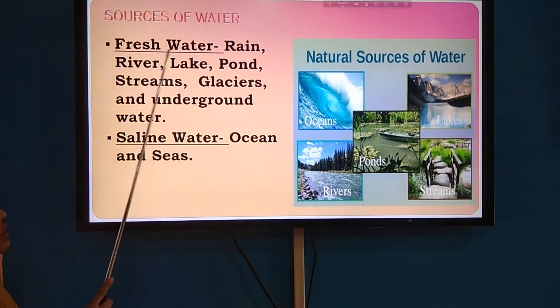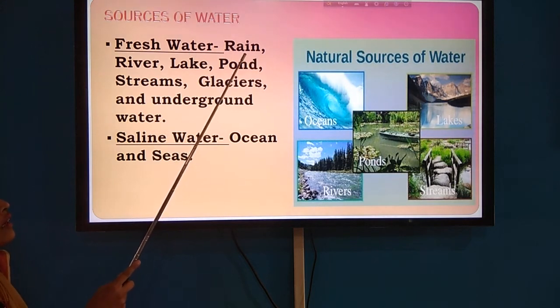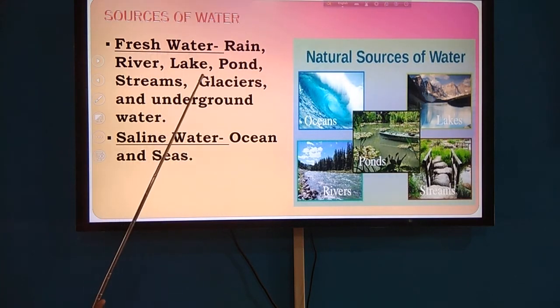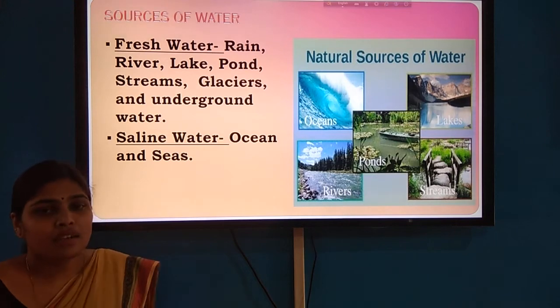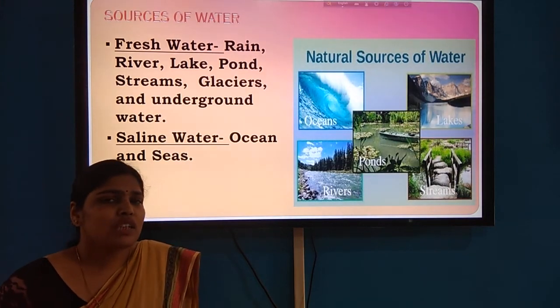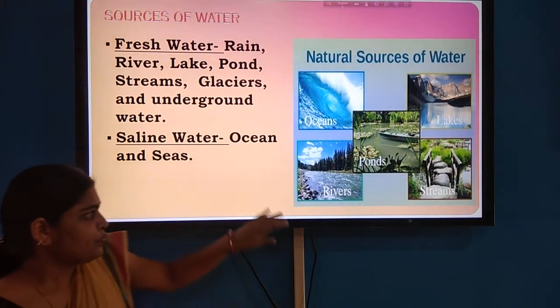But the freshwater sources are these: rain, river, lake, pond, streams, glaciers, and underground water are some sources of fresh water you can see here. So these are the sources which are very few on the earth.